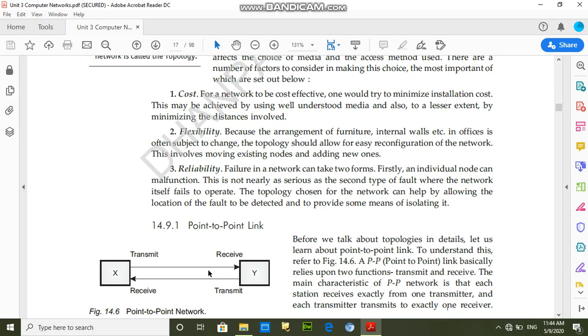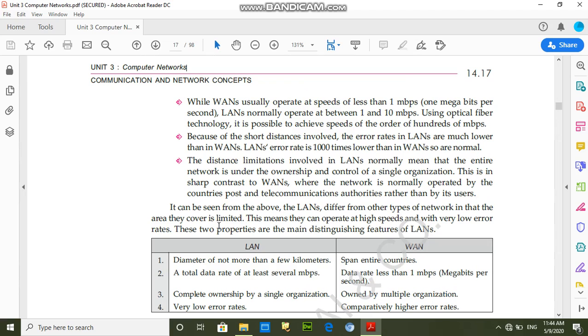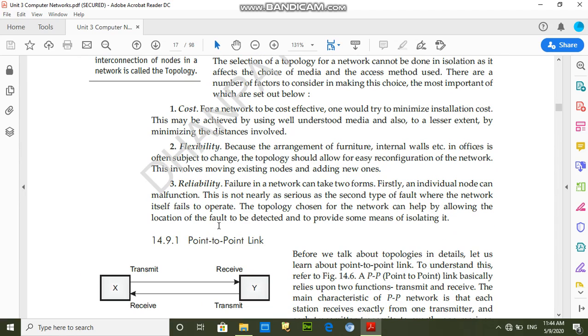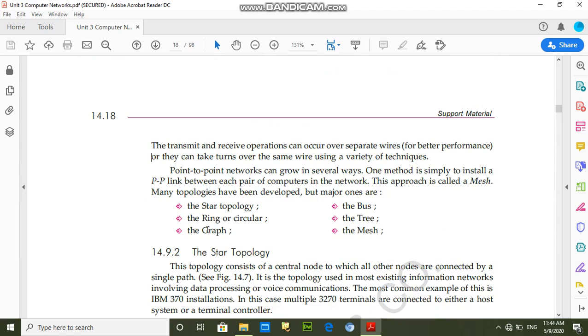And point to point link. Point to point link means if two computers are connected to each other, then every computer has sending and receiving channels. So this type of topology is known as point to point link. And there are the following types of topology: star topology, bus topology, ring or circular topology, tree topology, graph topology, and mesh topology.